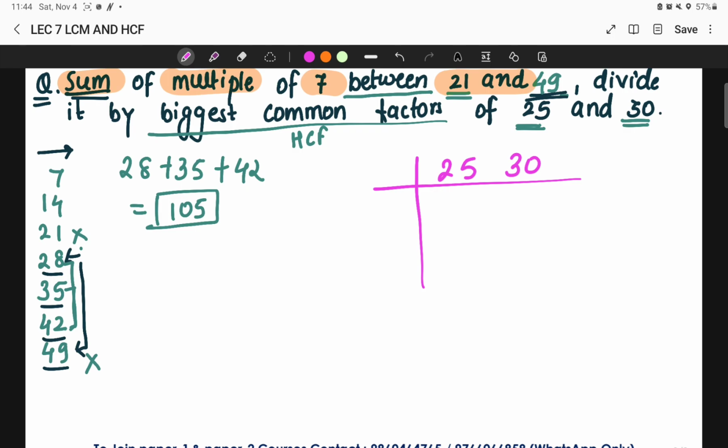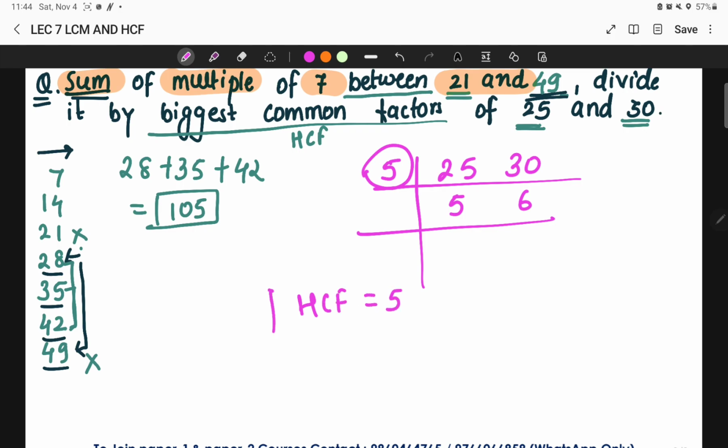So if I consider 5, 25 comes in the table of 5, 30 also comes in the table of 5. So I can simply take here 5 5s are 25, 5 6s are 30. Now 5 and 6 are the numbers which are not going to come in a common table. Hence we can conclude that the HCF is going to be 5.